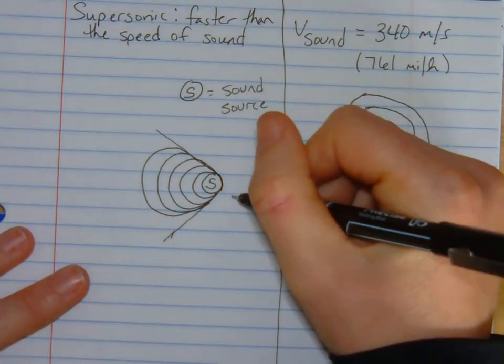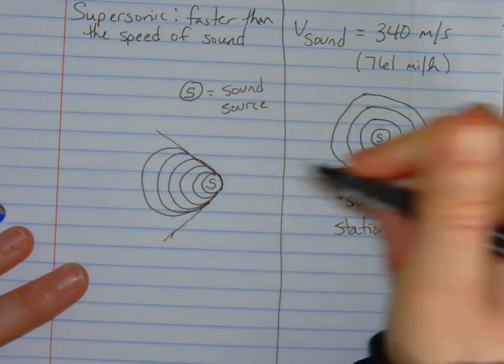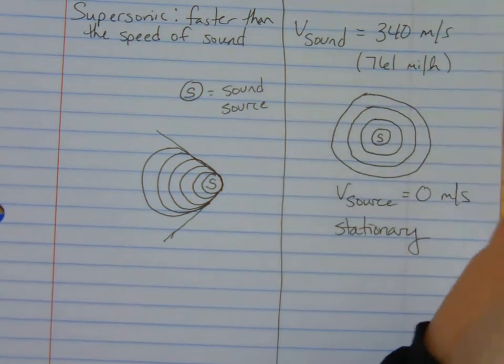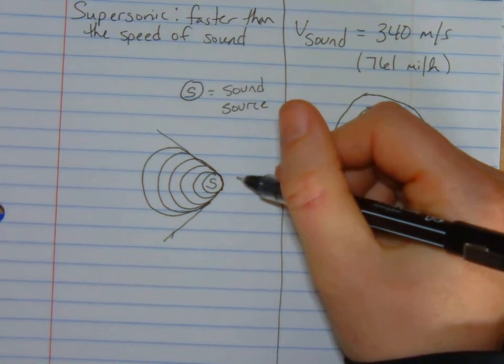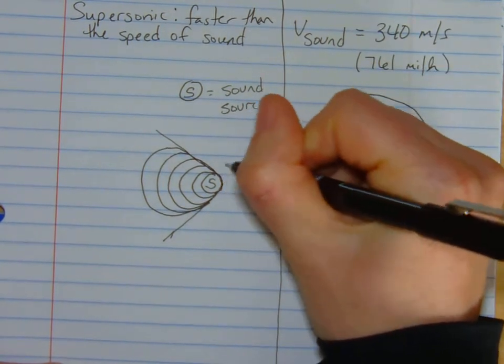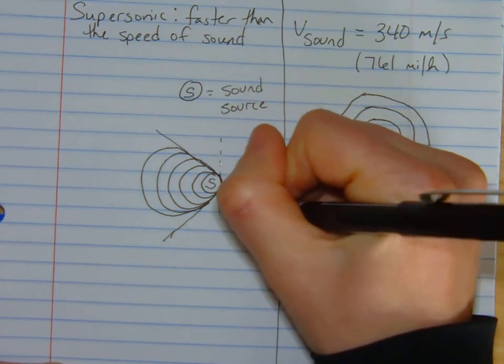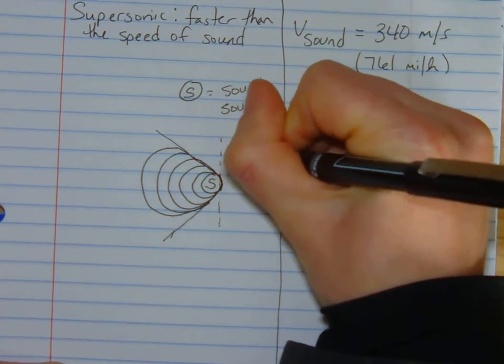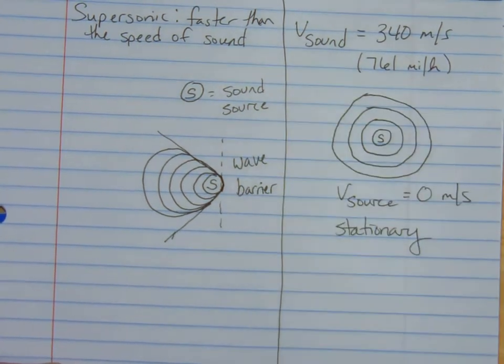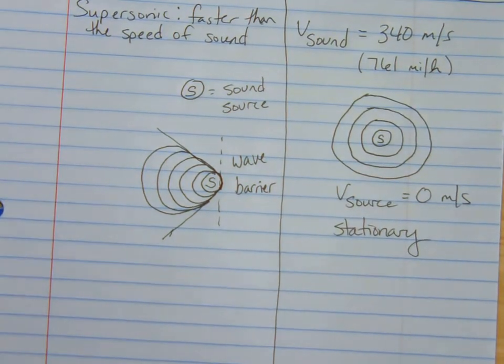Go to YouTube, type in sonic boom in physics, not just sonic boom. Who knows what craziness you'll get? But you can see some real footage, and if you are in class, you know we do this, where you can see a cloud almost form at the tip of the jet. That's what is referred to as a wave barrier. And in common everyday life, we call that the sound barrier.